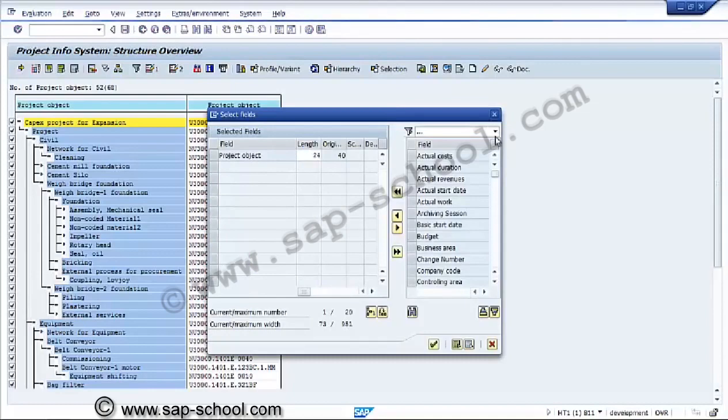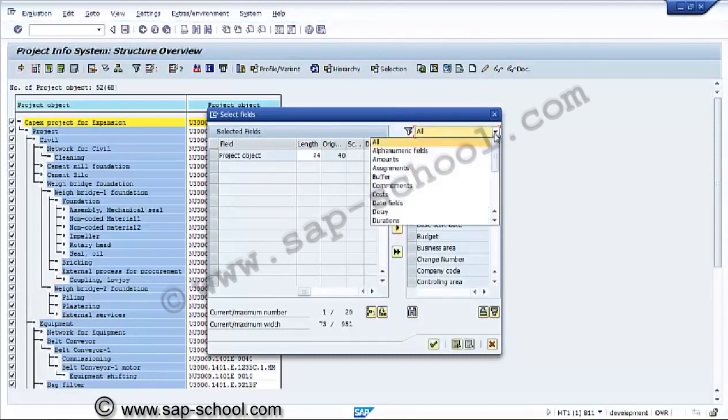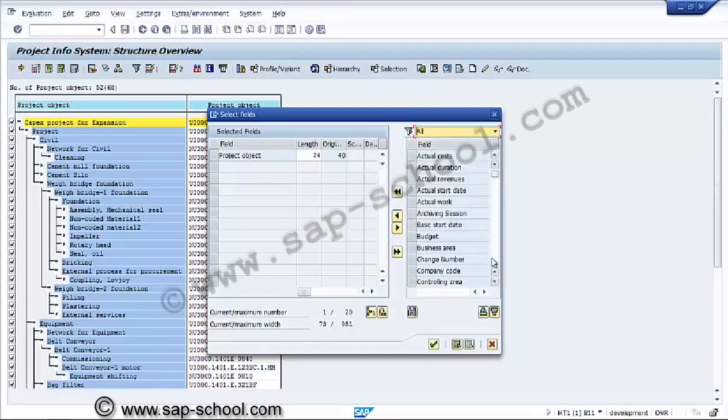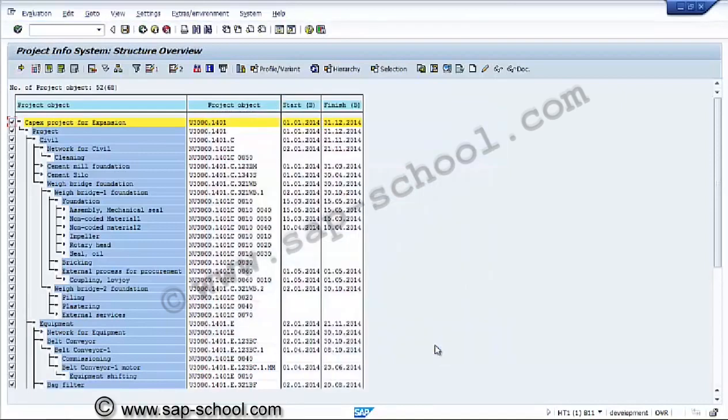Now we can take the grouping of the fields here: amounts, commitment, cost, delay, duration, key figures, work, date fields, assignments, like that. Now we'll see what other fields we can see in this. We can say basic start date. Basic start date is required, and these are the earliest dates. Basic finish date. So we'll select these fields, and these fields are received.